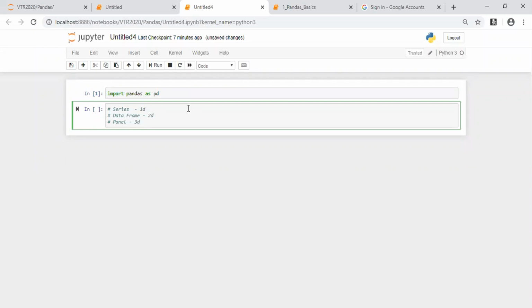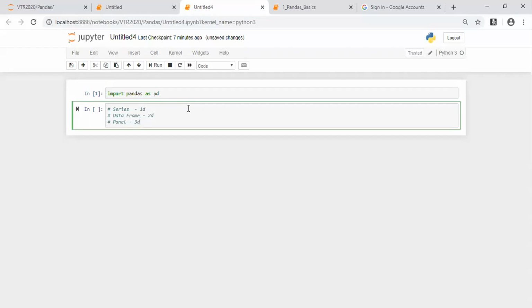Hope you people have handled, like we already know how to work with the list, dictionary, and all those basic data structures present in Python. In the previous class we studied NumPy also. We got to know how to create a NumPy array. This other data structure, which is called series and data frame, is a part of the pandas library.